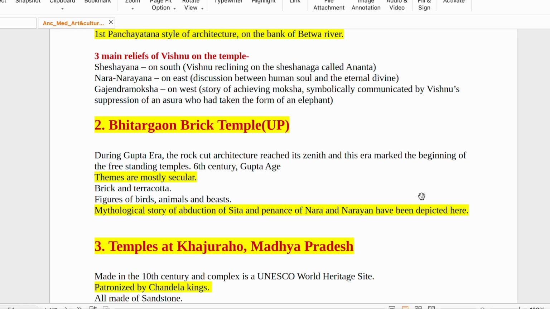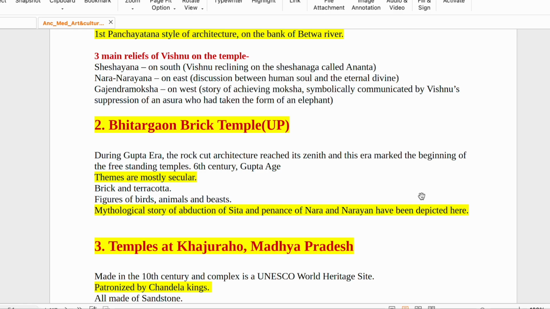Then Bhitargaon brick temple, it is in Uttar Pradesh. Built during the Gupta era. Rock cut architecture reached its zenith here. This era marked the beginning of freestanding temples, and themes are mostly secular in nature. This is an important point.